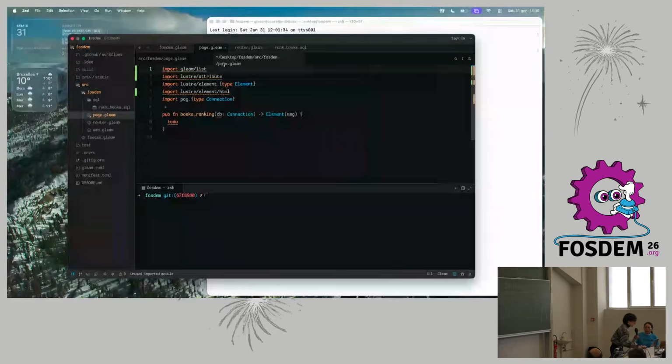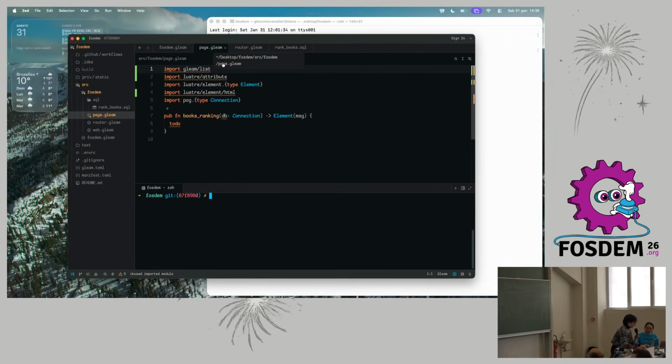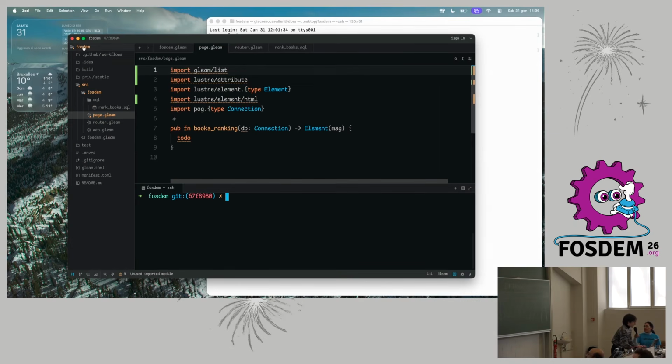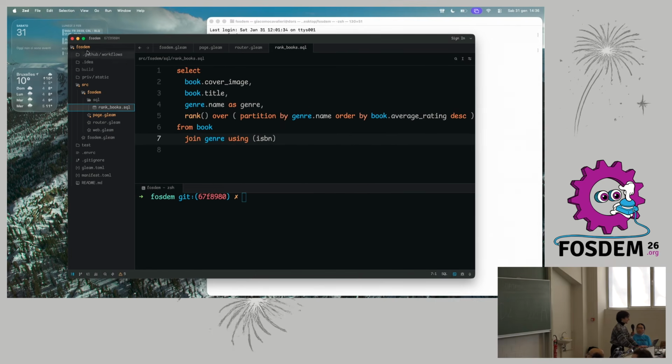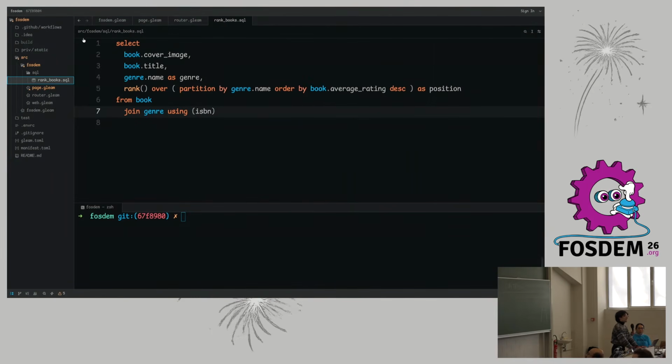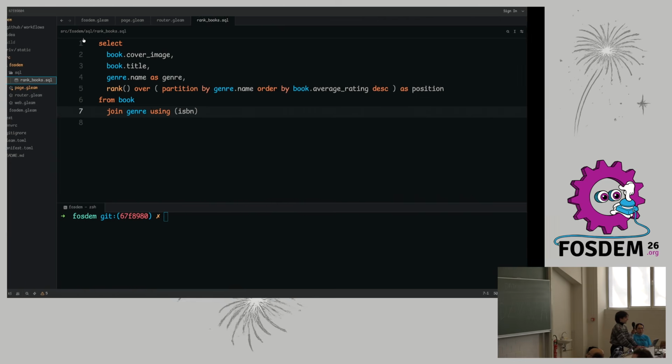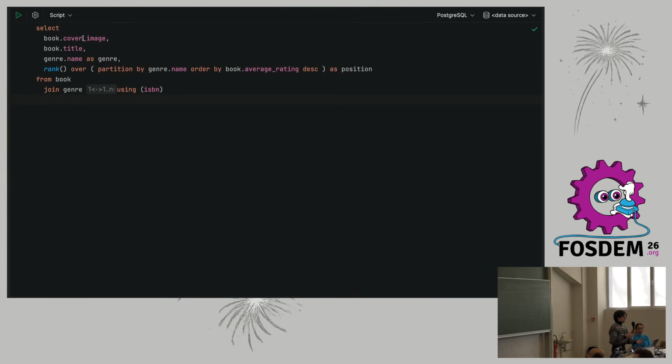Okay, so let's jump right in. So here we have our project. And what it means to embrace SQL is we're writing our SQL queries just in plain old .SQL files. As boring as it can be, but as nice as it can be. Because now we get, well, syntax highlighting. We get the help of IDEs. We might be using an entirely different one. Here I'm using, for example, DataGrip. I think it's quite pleasant. It could be anything, really.